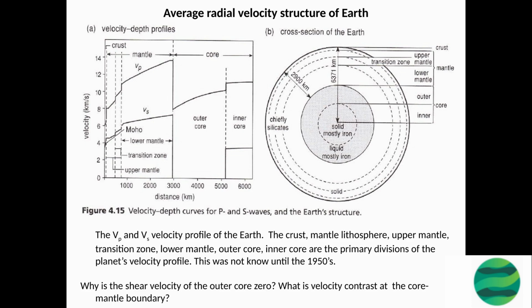The velocity contrast at this boundary is caused by the difference in composition and density between the core and the mantle. The shear velocity of the outer core is zero because the outer core is composed of liquid iron, which does not transmit shear waves. The lack of shear waves in the outer core is a significant factor in determining the structure of the Earth's core. The velocity contrast at the core mantle boundary is a critical factor in understanding the dynamics of the Earth's interior and is used to infer the properties of the core and the mantle.